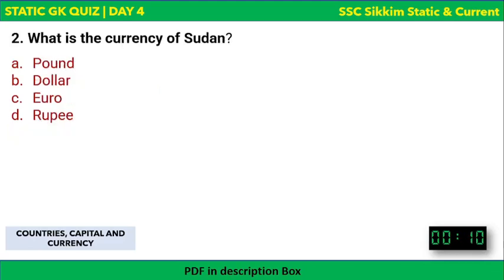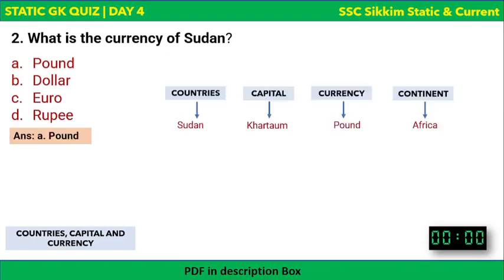Next, what is the currency of Sudan? The options are on the screen and your time begins now. Currency of Sudan. The time is over. The correct answer to this question is pound. Sudan is a country in Africa, and its capital is Khartoum, and its currency is pound. So the currency of Sudan is pound.